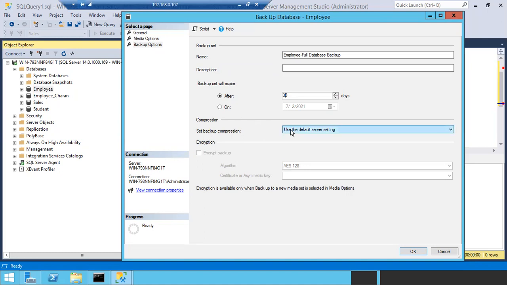Backup compression, this is also very important, guys. Usually it is going to compress the backup. Tell me, is compressing the backup good or bad? It would be good in terms of storage, like it won't take that much space because it's going to be compressed. Mhm. Whenever we compress the data, at that time we will lose some data, sir. Are you sure?